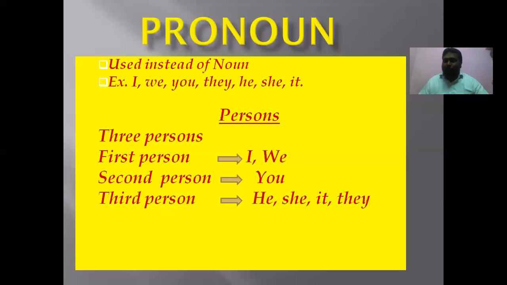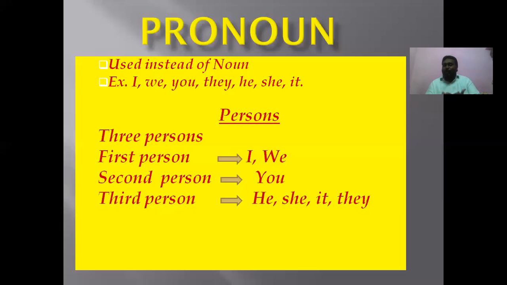For noun, we divided singular and plural. It is quite natural for pronoun also, because it is used in the place of noun. We have to use singular pronoun in the place of singular noun. We have to use plural pronoun in the place of plural noun. It means that pronoun should be divided into number. There are two numbers, singular number and plural number in English. So he, she, it are called singular pronouns. We, you, they are called plural pronouns.